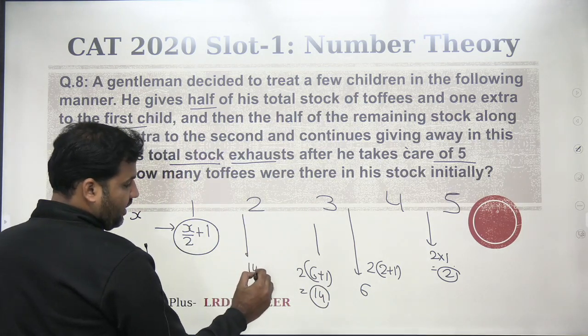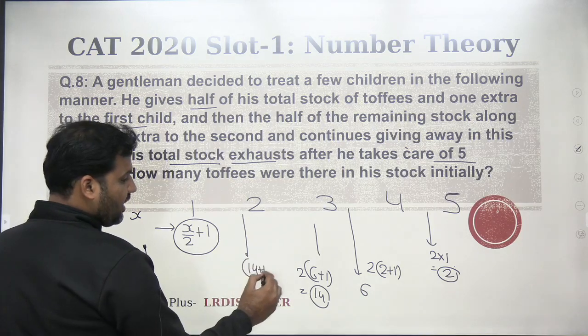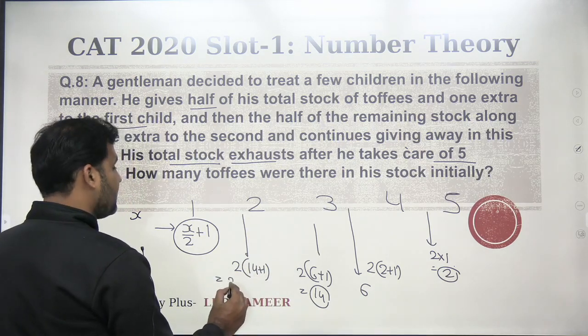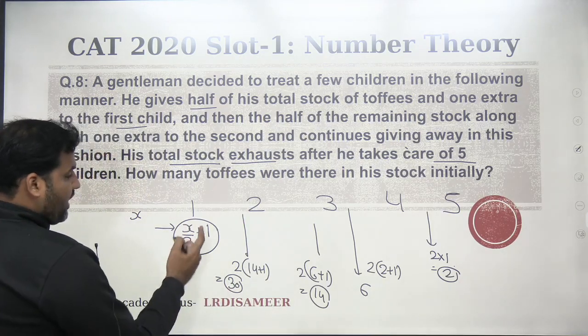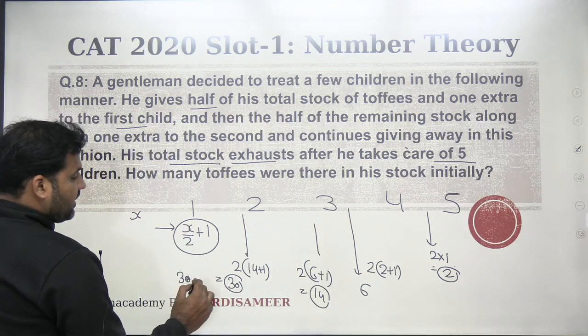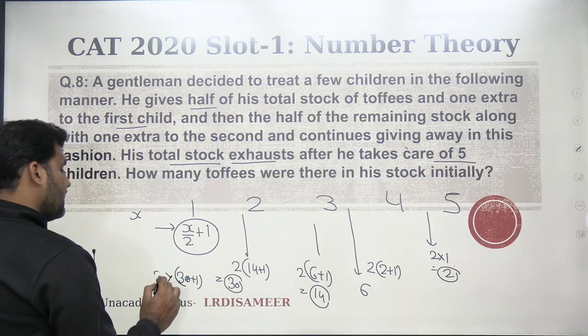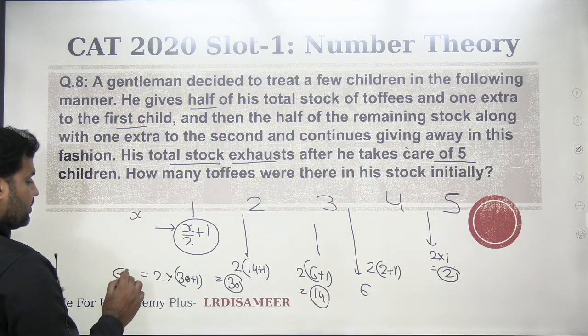Take back one toffee from the second one and double it. He will be having 30 toffees before meeting the second child. Take back one toffee from the first kid and double it. Initially he has 62 toffees, right?